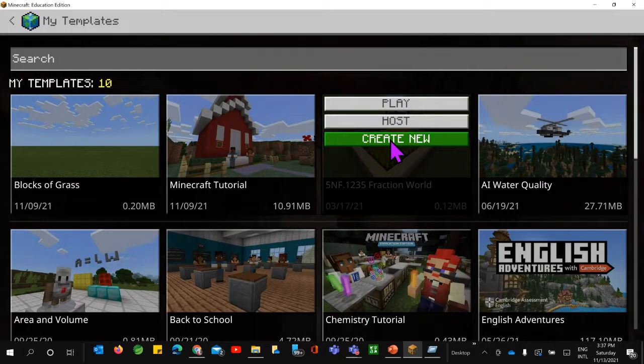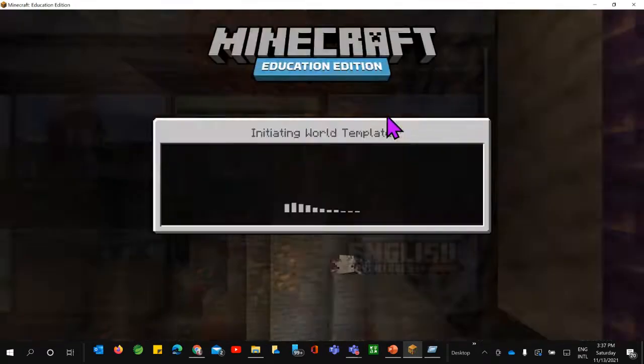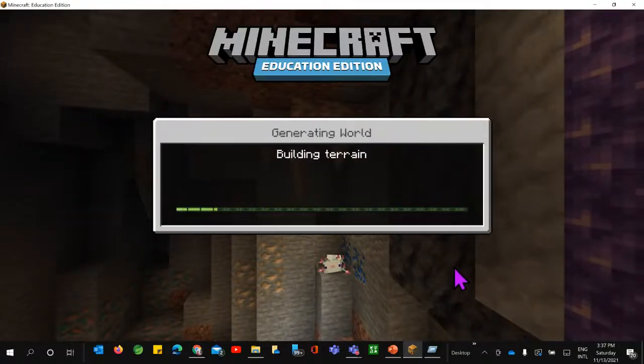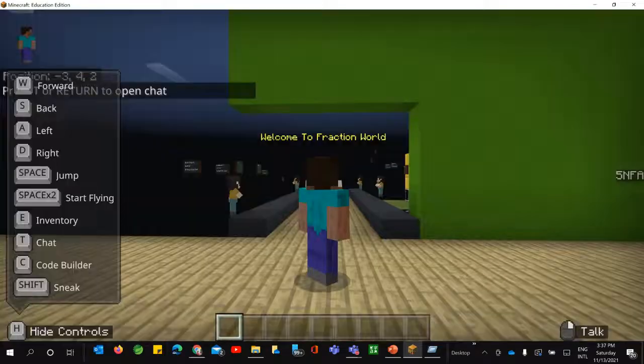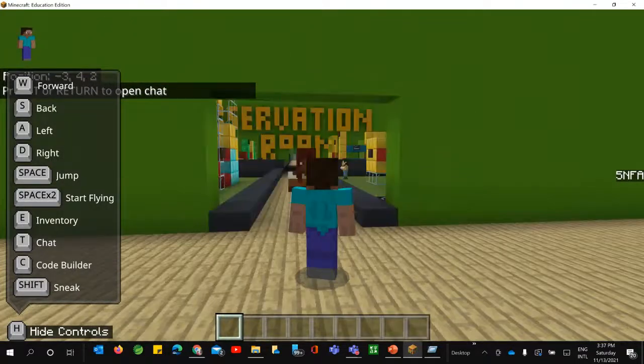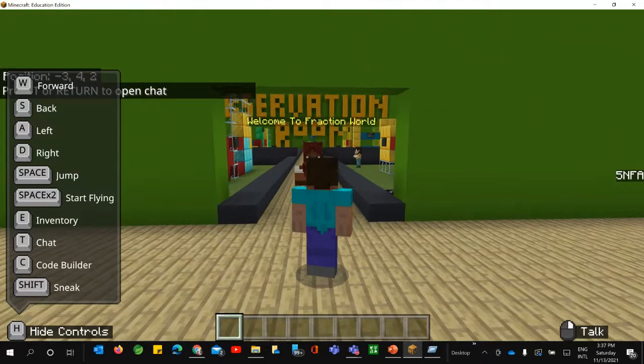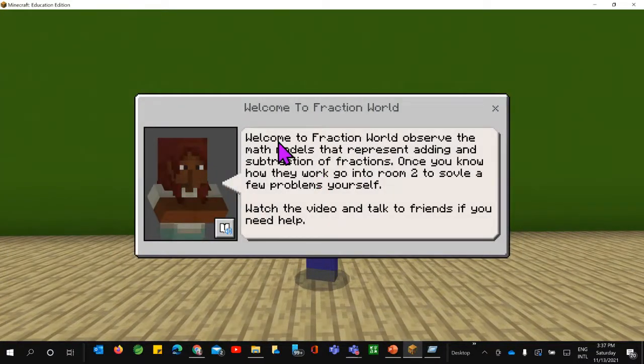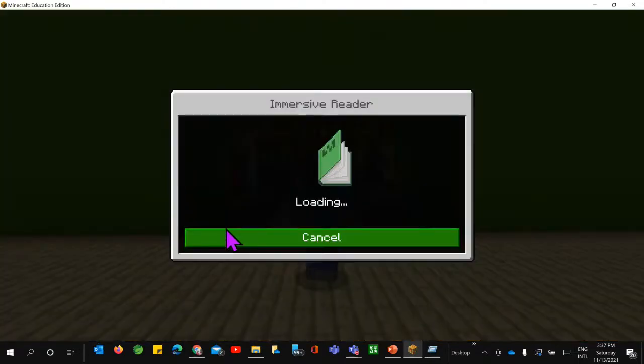So yes, it's there. If you want to play first, you can get an overview of what it is all about. You will get an idea: welcome to fraction world. Just right click on it. This is the non-player character, the NPC, which will give you the instructions, and you can use the immersive reader as well.